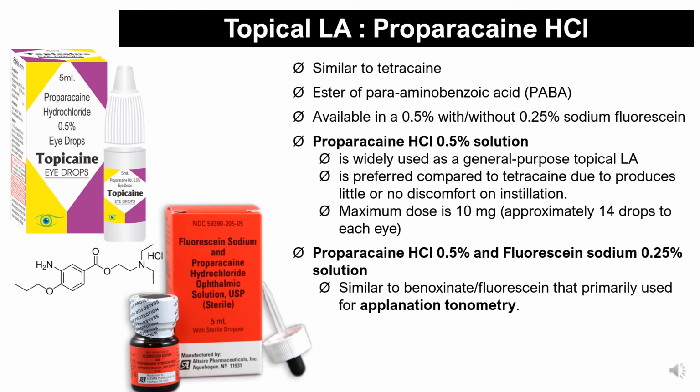Proparacaine is commercially available in a 0.5% solution both with and without sodium fluorescein 0.25%. Proparacaine alone, in other words without the sodium fluorescein in the formulation, is widely used as a general-purpose topical anesthetic. Patients prefer proparacaine compared to tetracaine because it produces little or no discomfort or irritation during the instillation. Most patients report that proparacaine causes less pain during administration.